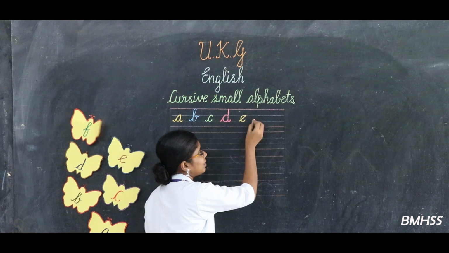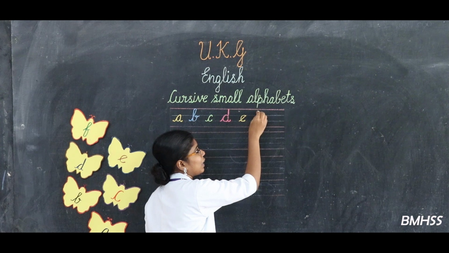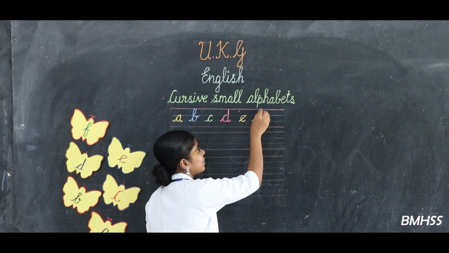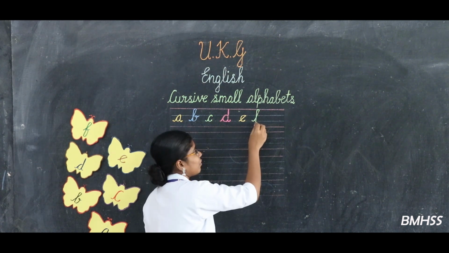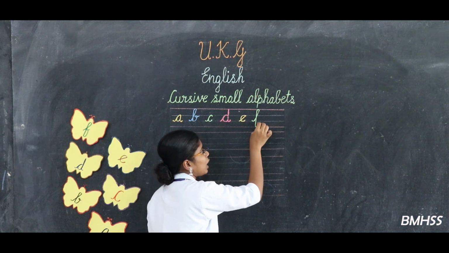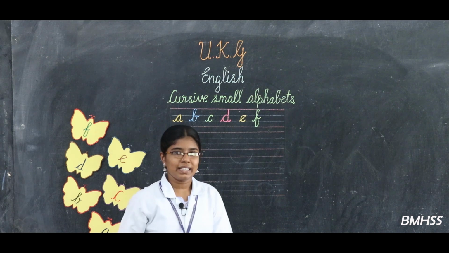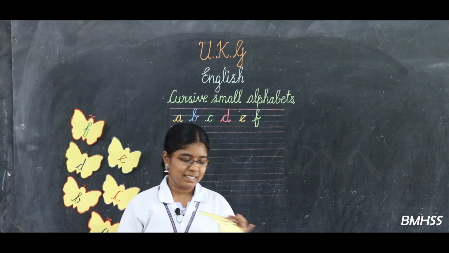From here, start from the small bend. Go up and touch the top pink line. Bend it and then come down and touch the bottom pink line. Without lifting the pencil, go up and then finish it with the eddy. Okay dears? Super.